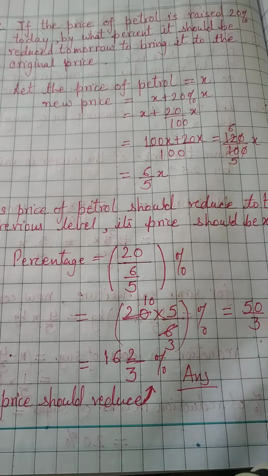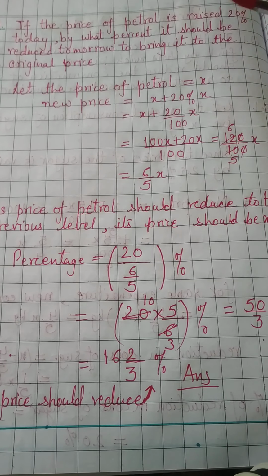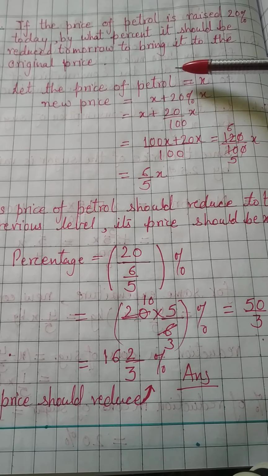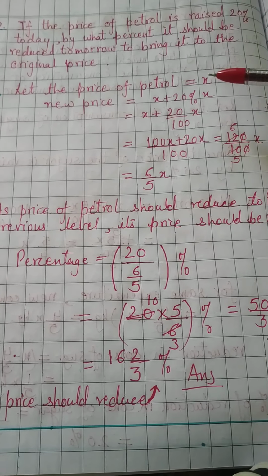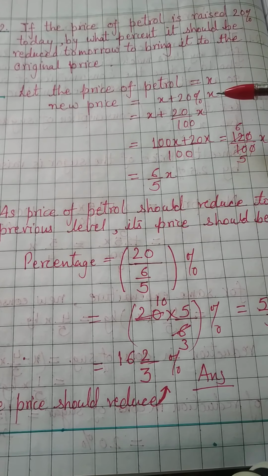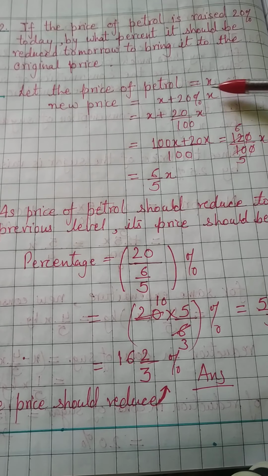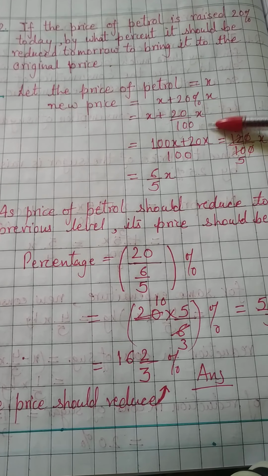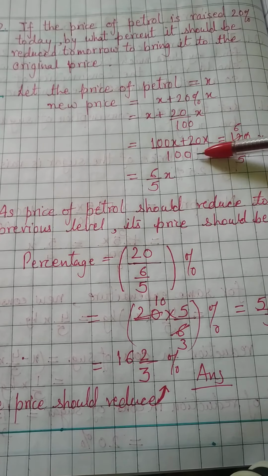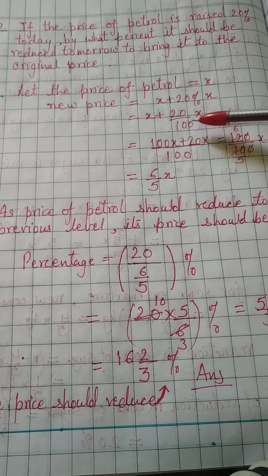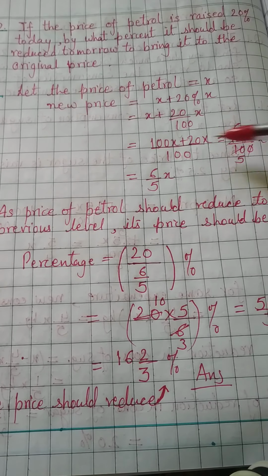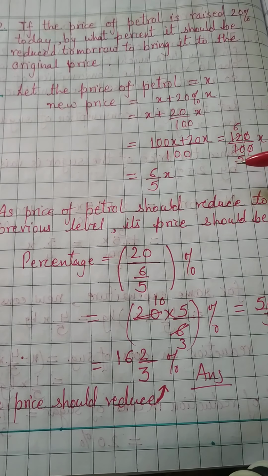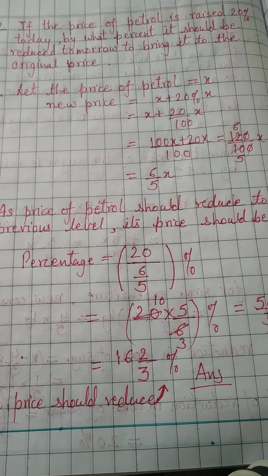Next question is: if the price of petrol is raised by 20% today, by what percent should it be reduced tomorrow to bring it to the original price? So in this question, we will first assume that the price of petrol is x, and the new price is x plus 20% of x. Then we will calculate all these. By LCM, 100x plus 20x upon 100, it will become 100 plus 20, 120 upon 100 x. So we will just cancel it. It will come to 6 upon 5 of x.